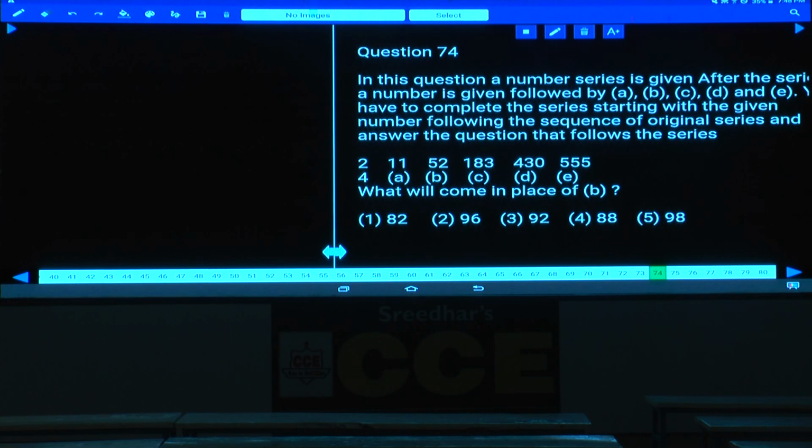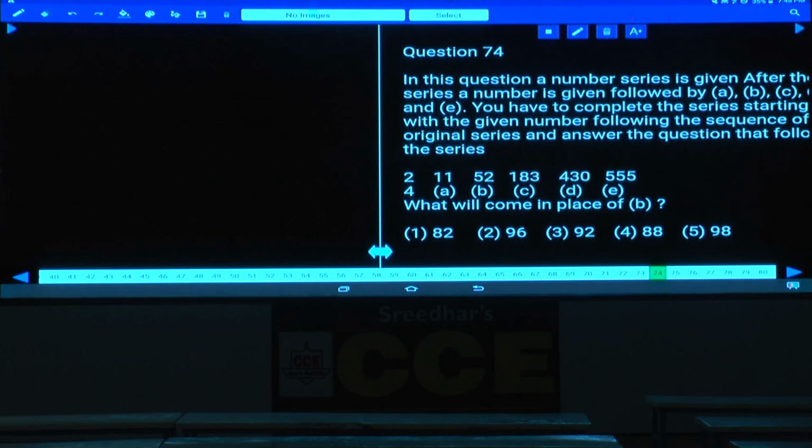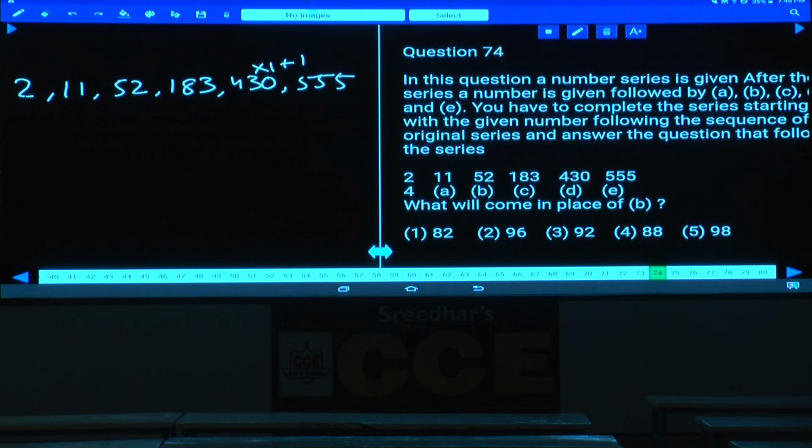Numbers are increasing at a very fast rate. It must be under which category? It must be under combination. Then check out here, 430 and 555. 430 cannot be multiplied with 2. If you multiply with this one, that will be around 860. Hence, if you start from there, 2, 11, 52, 183, 430 and 555. It cannot be multiplied with 1, 2 and so on. Hence, I am multiplying with 1 plus what is the difference here? 125. What is this 125? 125 is nothing but a perfect cube, 5 cube.